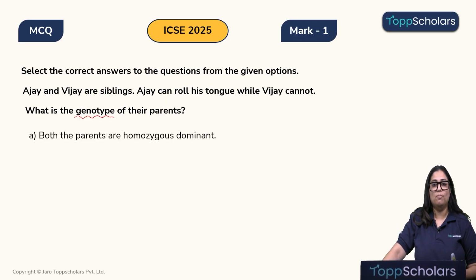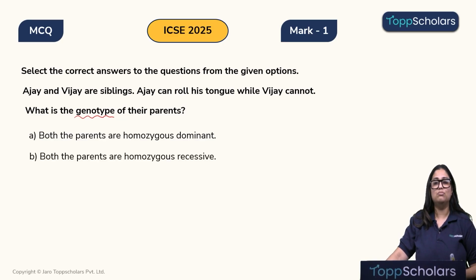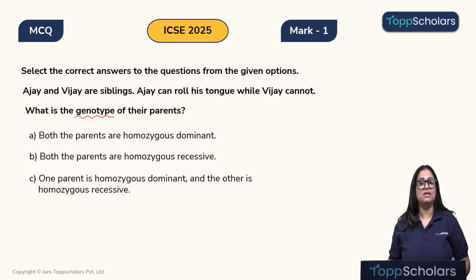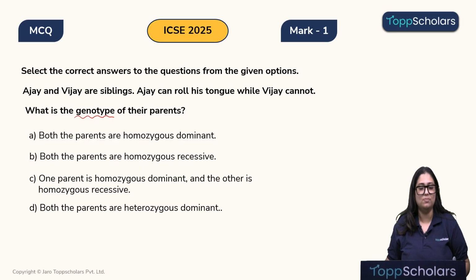Option A, both the parents are homozygous dominant. Option B, both the parents are homozygous recessive. Option C, one parent is homozygous dominant whereas the other is homozygous recessive. And option D, both the parents are heterozygous dominant. Now, this question will require some calculation.